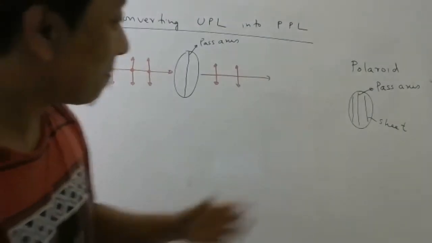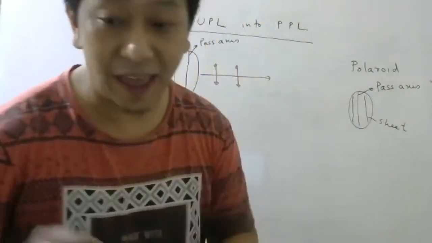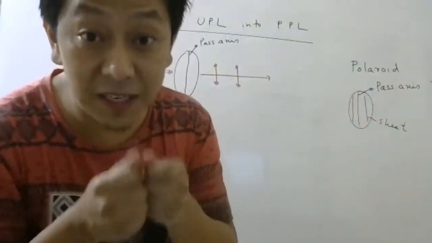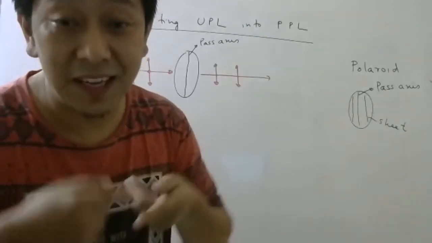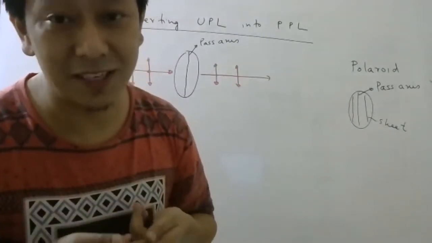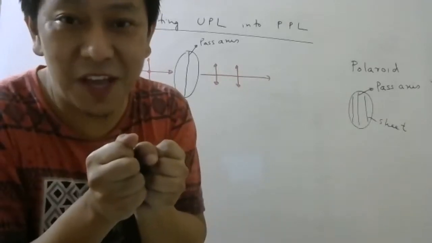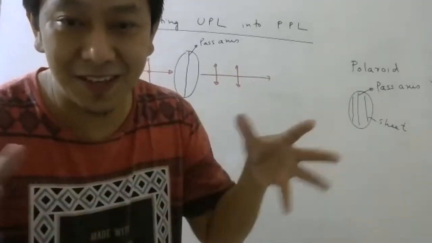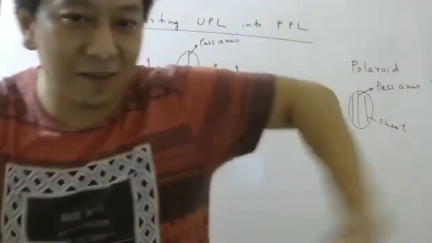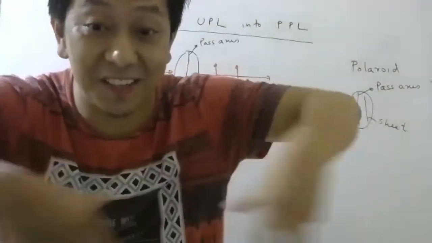explain to you guys. These Polaroids are made up of certain materials which have needle-like molecules, needle shaped. In chemistry you may have studied those polymers. Carbon, hydrogen, those long chains.